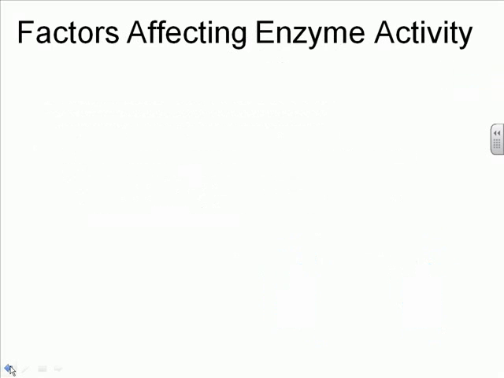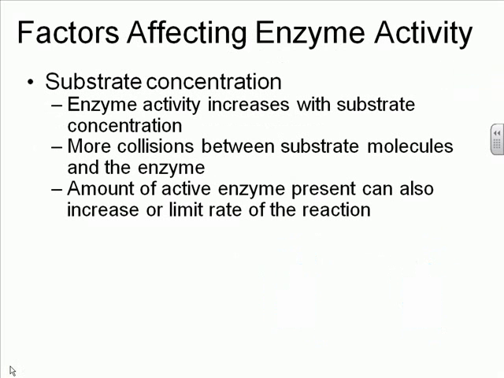We're going to look at the factors affecting enzyme activity. And the first factor will be the concentration of substrate. Now remember that substrate is the name of a reactant where an enzyme is being used. So enzyme activity will increase when there's more reactant available, when there's more substrate available. Because when there's more substrate, then you have more collisions. There are more reactants at play. There are more collisions. Therefore, the enzyme is working and increasing the reaction.